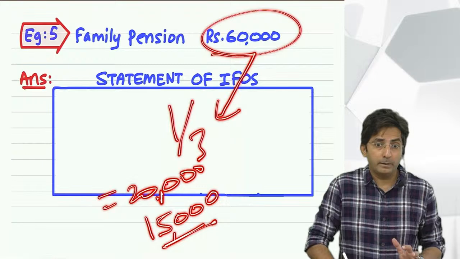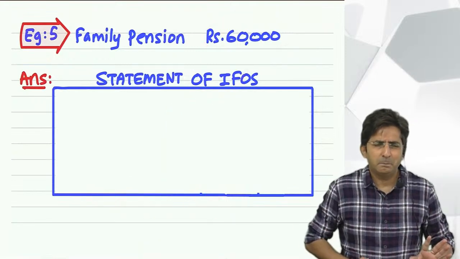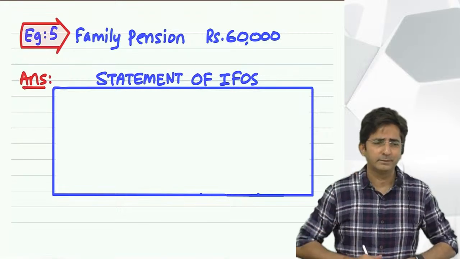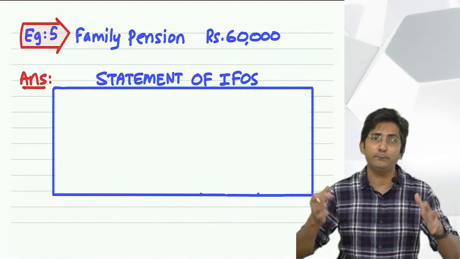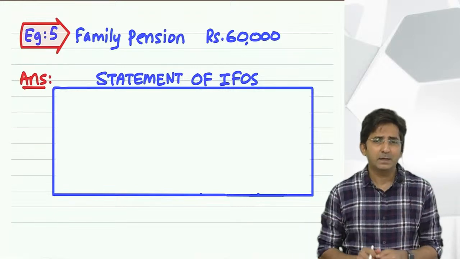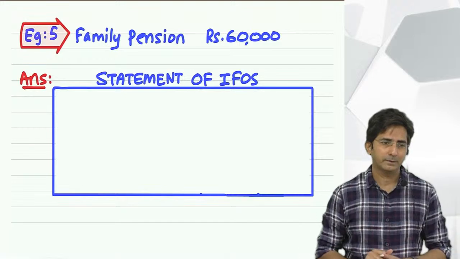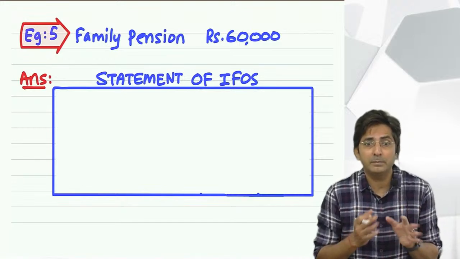See, actually on one hand the government is saying one third is free, one third is free. But then the government said, it should not be more than 15,000. Huh? Because we don't want to free the amount so much, because if we keep freeing the amounts, how will we get the tax? See, the government is a little greedy also and a little sympathetic also. Sympathy, that's why the government is considering giving some deduction.